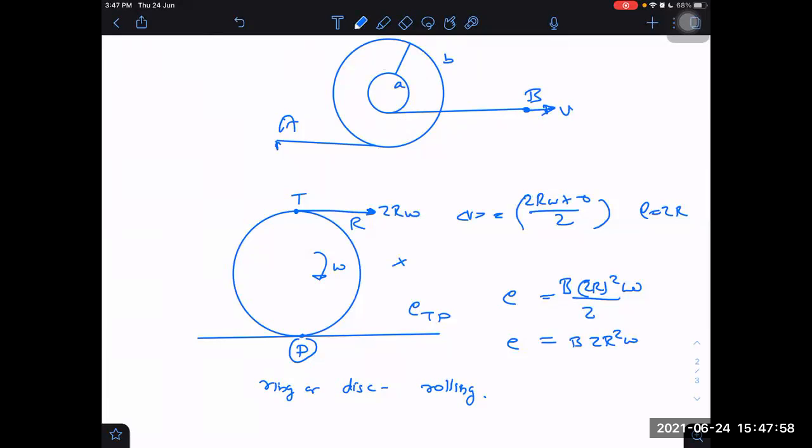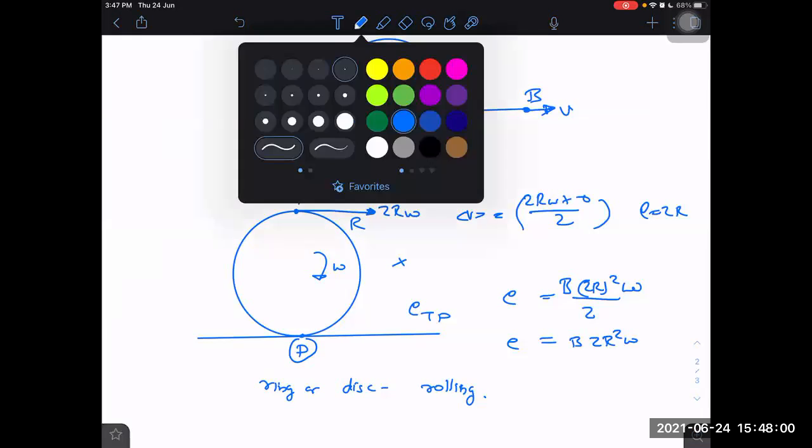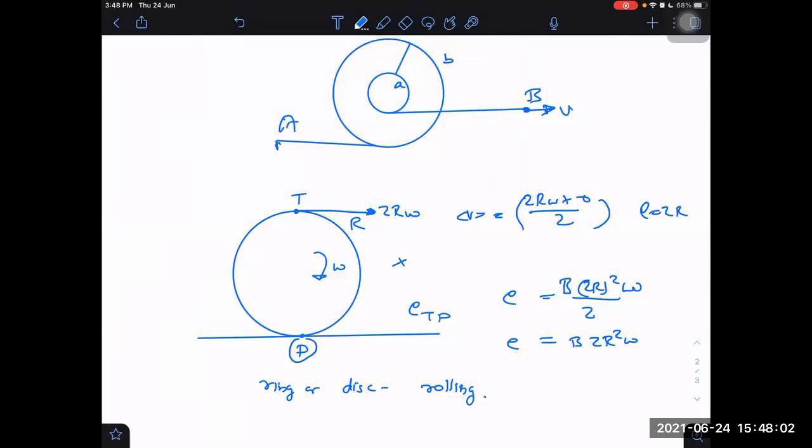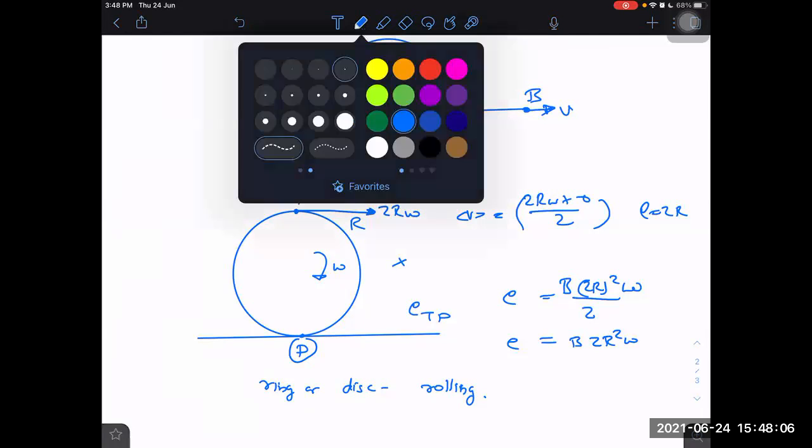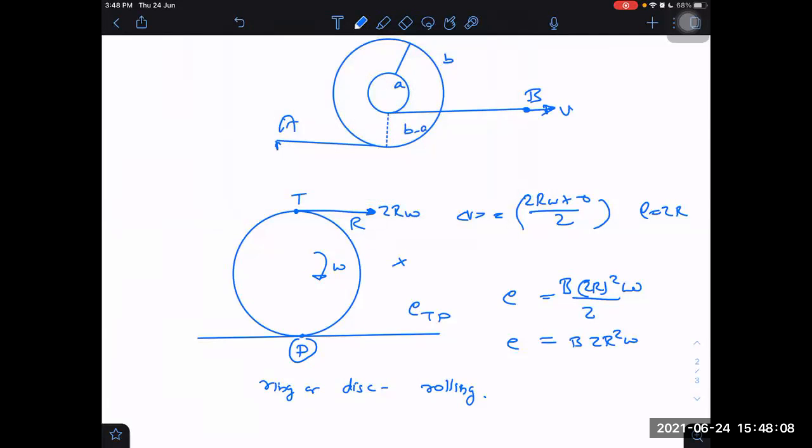We can find out quickly by knowing this distance here. What is this distance? This distance is equal to B minus A. This point is momentarily at rest. So what would be the EMF between this entire structure, from point A to point B?